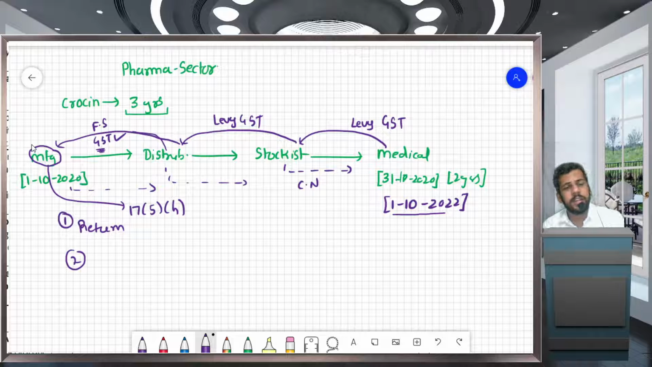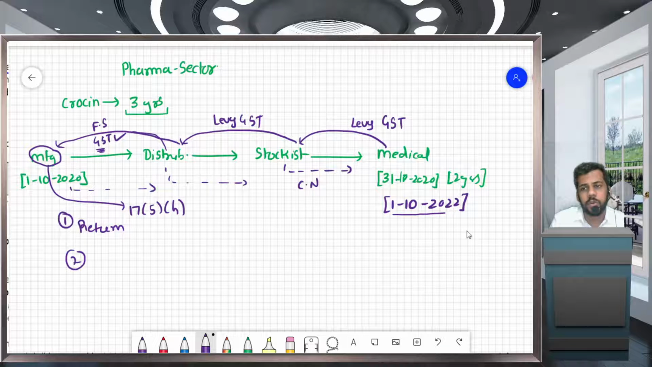So these are basically the two options available for pharmaceutical. Next topic which we are going to cover is e-way bill. Important topic from exam perspective. The questions are frequently asked on this e-way bill.